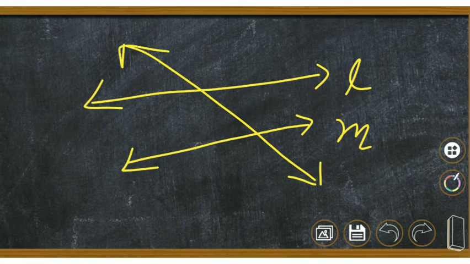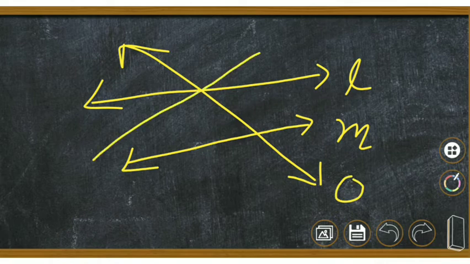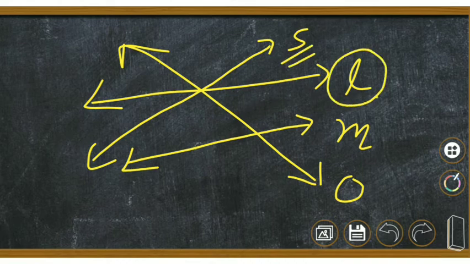Okay, so which line do you think is the transversal here? L, M or O? Let me take one more, S, here. Now tell me, is L a transversal of S and O? See here, the point of intersection is this. It does not intersect S and O at two distinct points. So L is not the transversal of S and O.